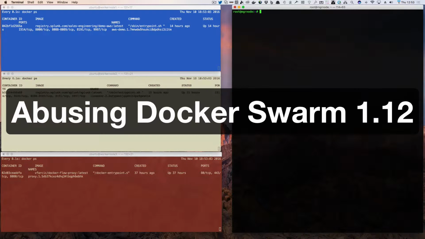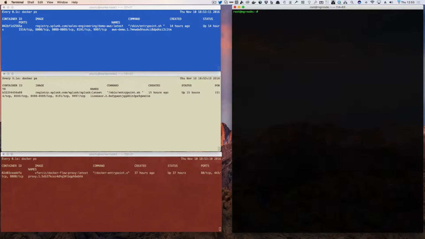All right, I'm going to try something out here really quick. Here's a test. I want to kill a swarm node and see what happens. I'm not going to kill it like AWS terminate, but I'm going to see what happens when you elect a node to leave the swarm and see what happens to the containers that are running on it.